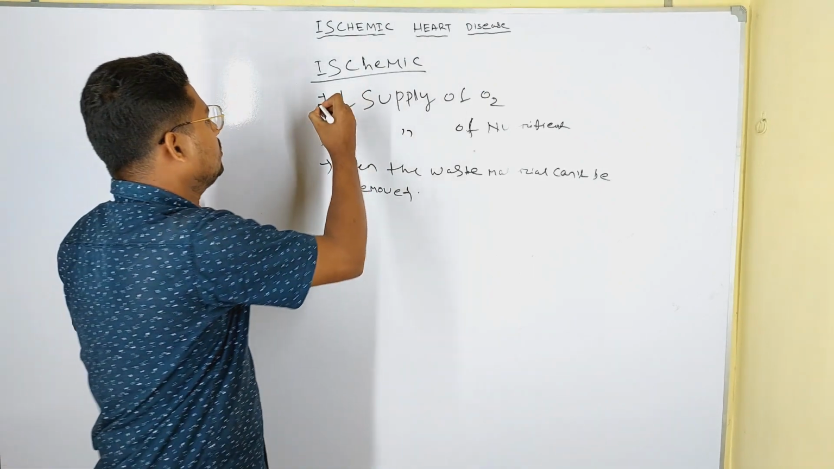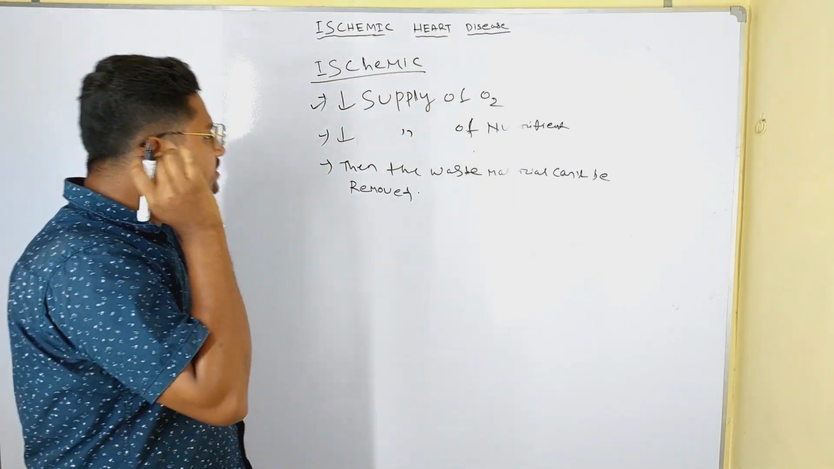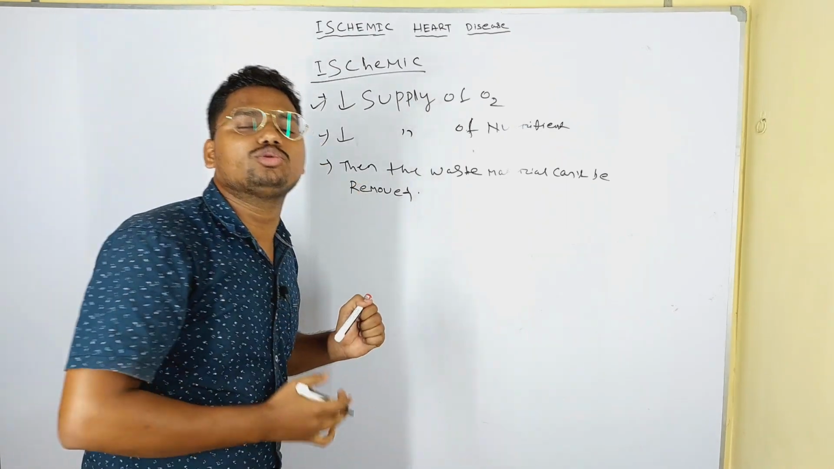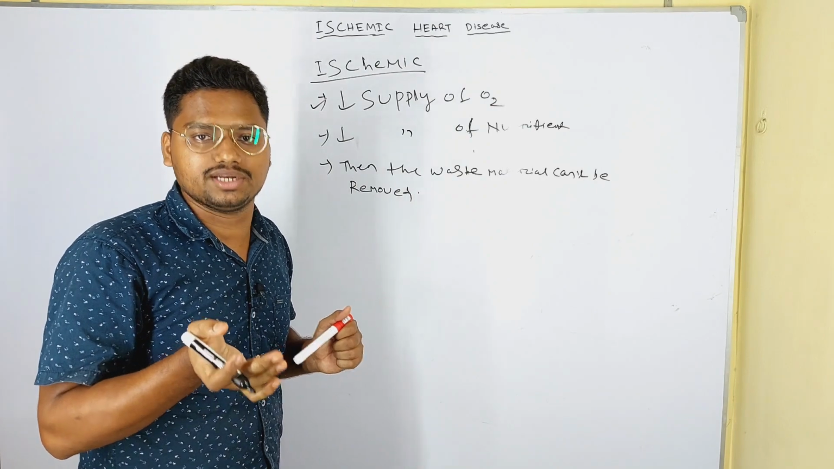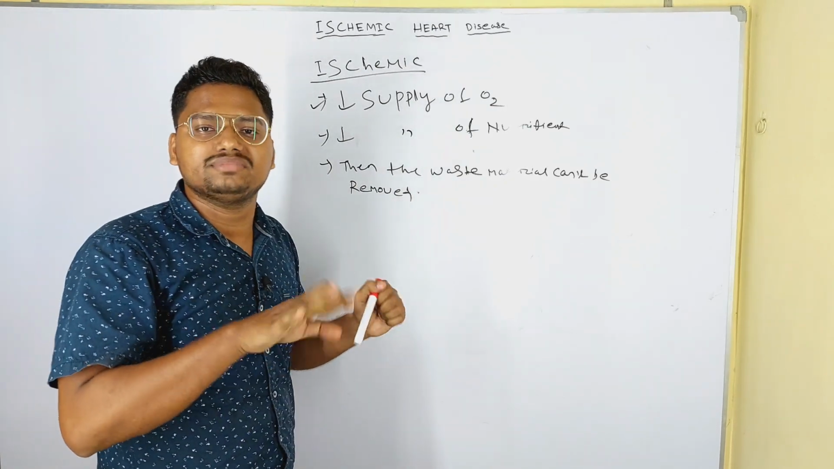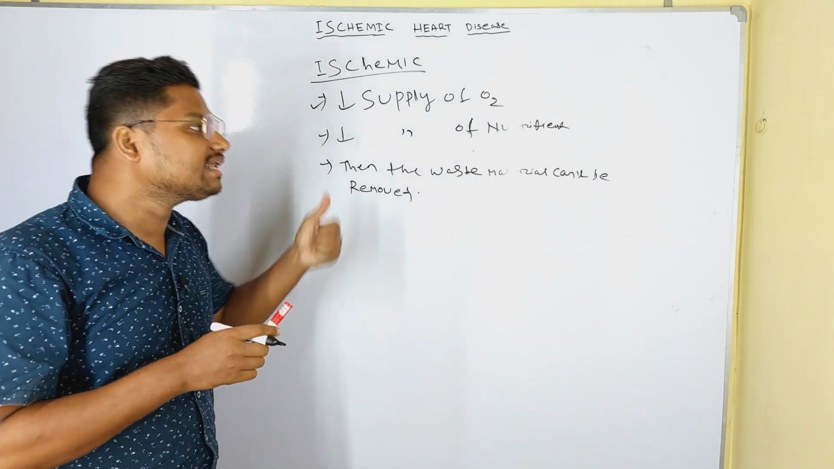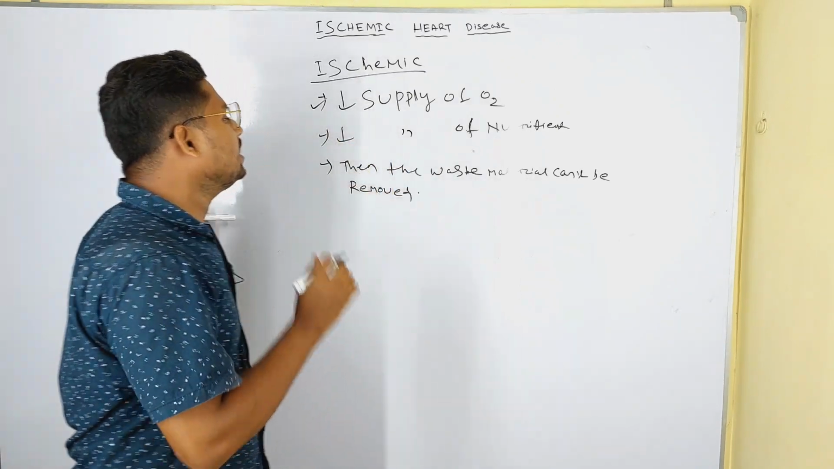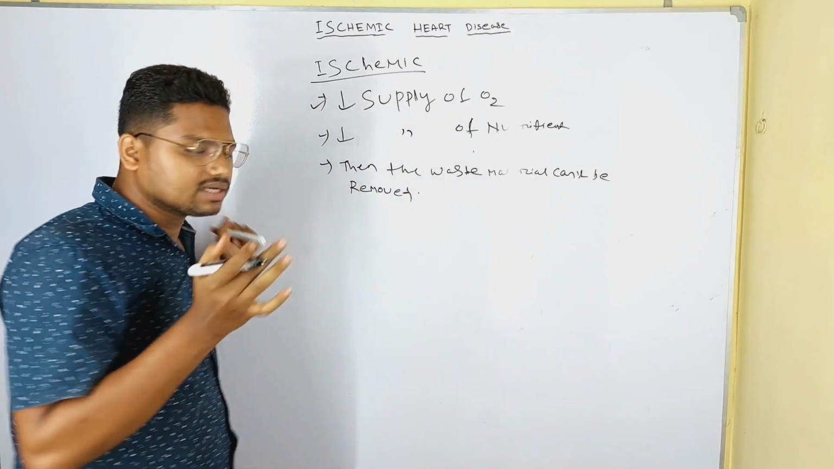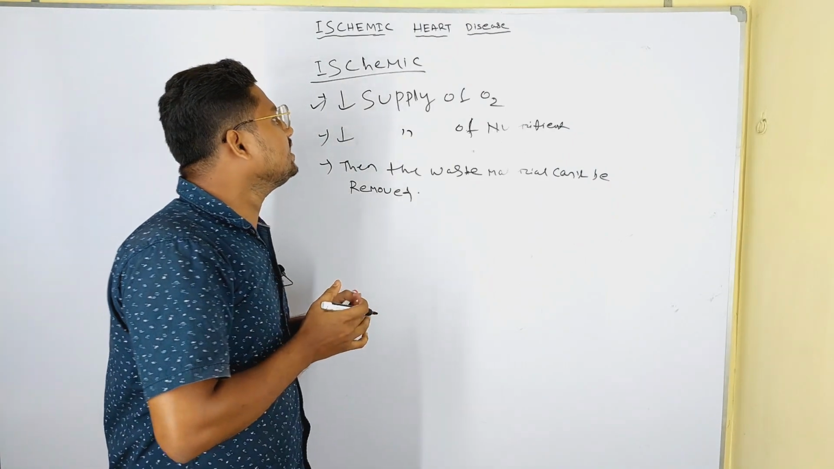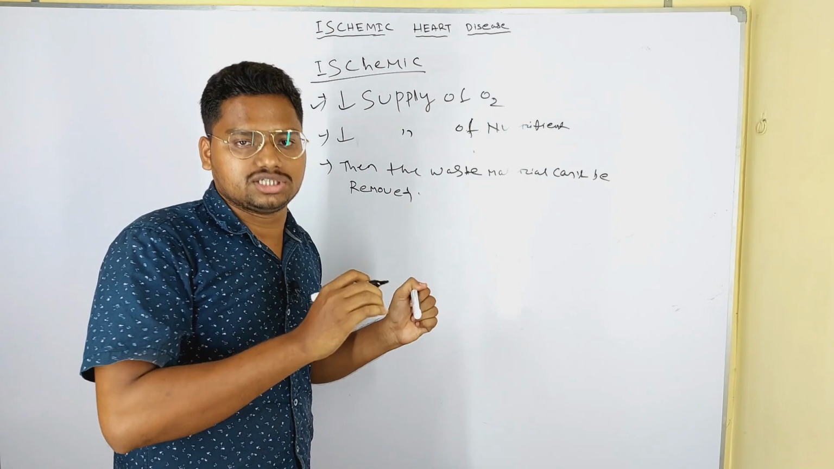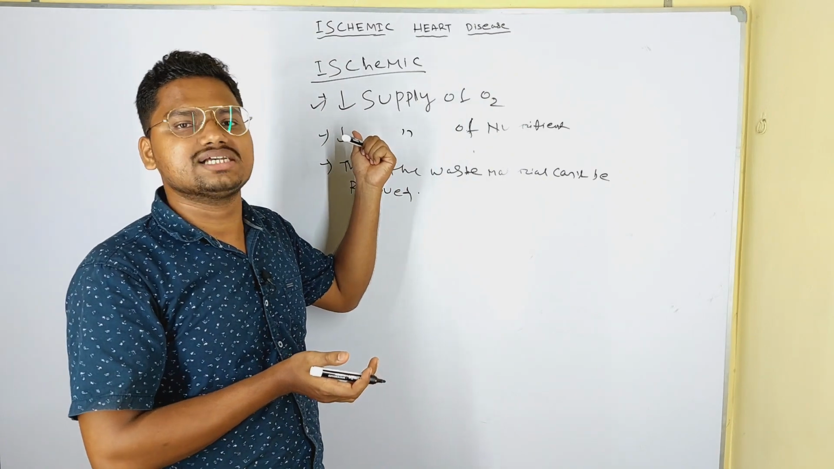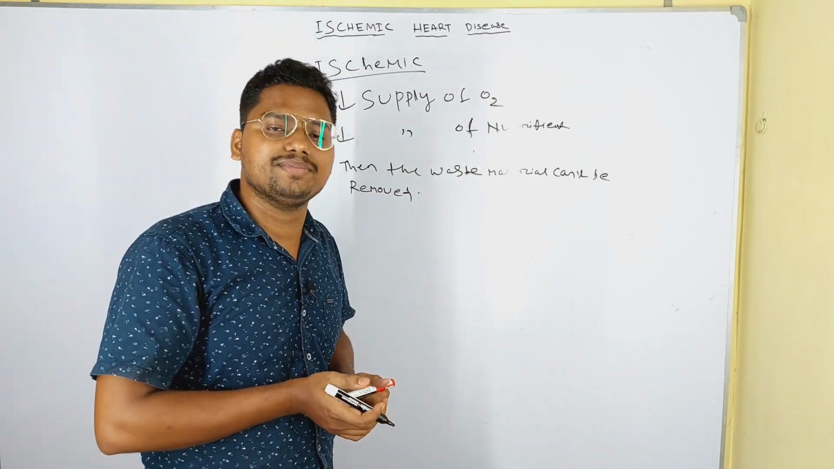The blood supply decreases. In the ischemic condition, the blood supply to the myocardium is reduced, and that leads to a decreased supply of oxygen, a decreased supply of nutrients, and the waste material cannot be removed. So ultimately we can say the decreased blood supply to the myocardium causes ischemic heart disease.